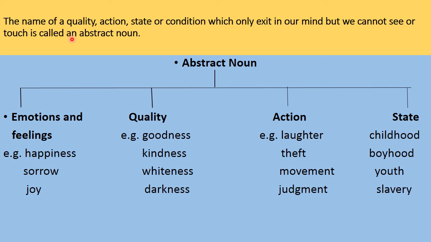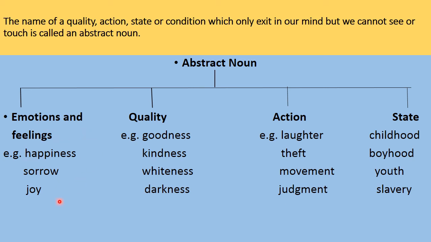Now abstract noun. An abstract noun is the name of a quality, action, state or condition which only exists in our mind but we cannot see or touch it. Abstract nouns are classified into many categories. Here, emotions and feelings.